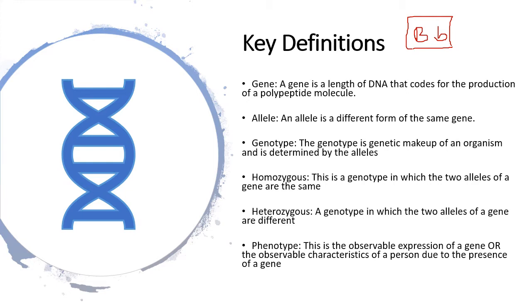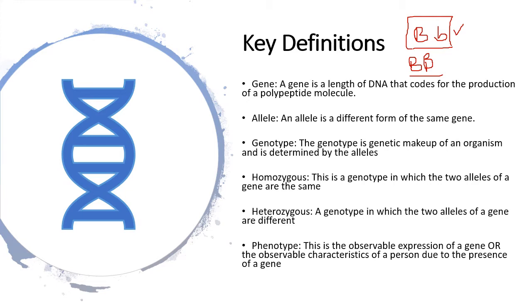Homozygous means that the two alleles for a trait are the same. So if I say, for example, that a person is homozygous for black hair, and we have all agreed that capital B represents black hair, then that person's genotype would be big B, big B. So that is what homozygous means. Heterozygous means that the two alleles for the same gene are different, and this would be heterozygous: black hair, blonde hair, but the person expresses black hair because black is dominant.